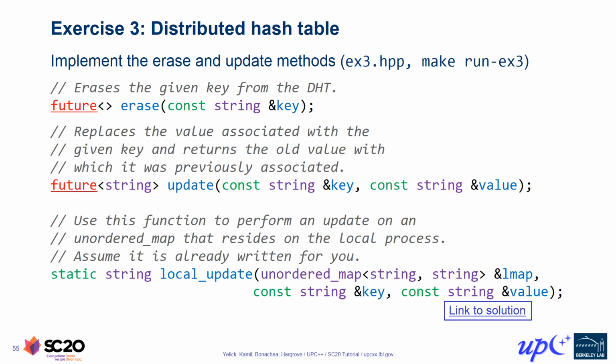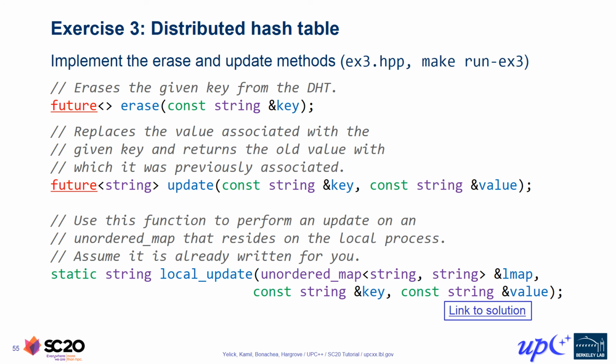The first function we'd like you to implement is an erase method, which accepts a key string and removes the corresponding key value pair from the DHT. It's an asynchronous operation and returns an empty future, which is used to signal completion of the erasure. Once you've implemented that correctly, the test should print erase success to the console, and then it will encounter an expected assertion failure when testing the second part of the exercise.